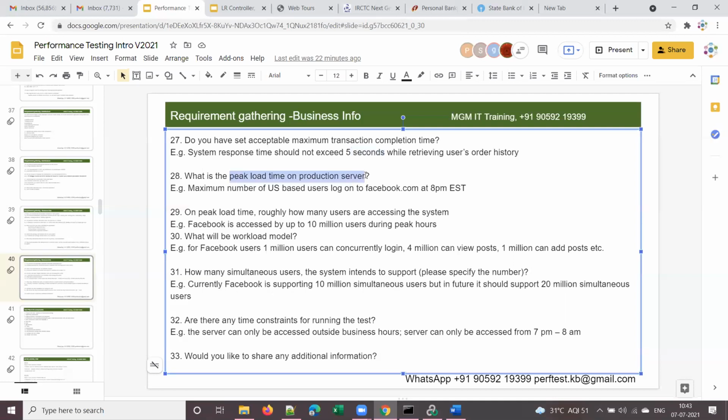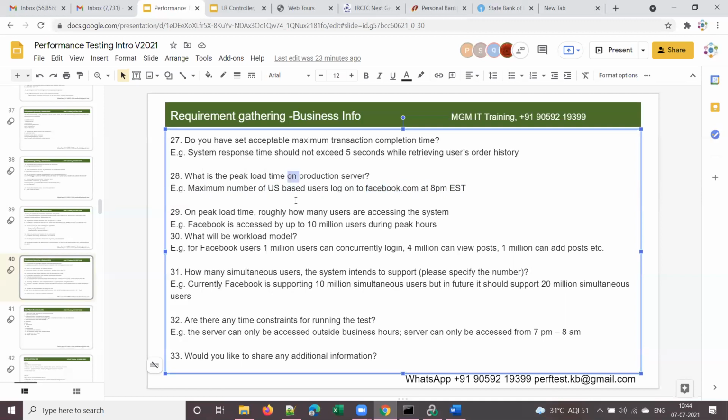And what is the peak load time on the production server, right? If you take Facebook, the maximum number of US based users log on to Facebook at 8 p.m. EST, it seems. But now, because of the pandemic, we are working from home, and we are checking Facebook anytime. There is no one to monitor now what you are doing and what you are asking.